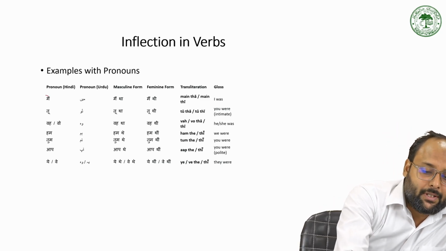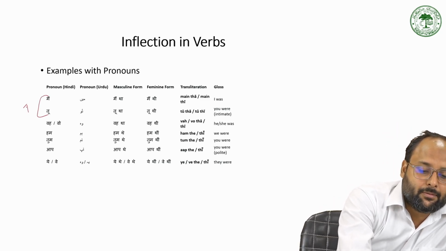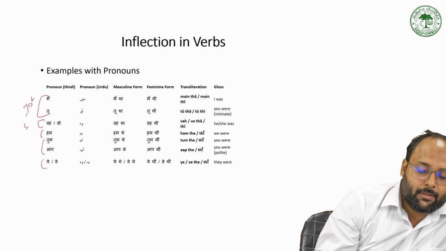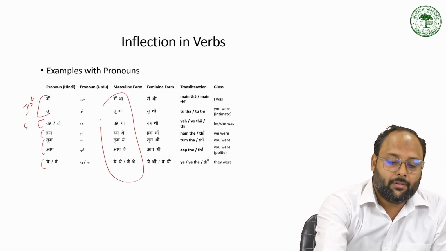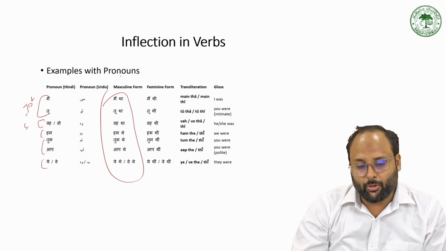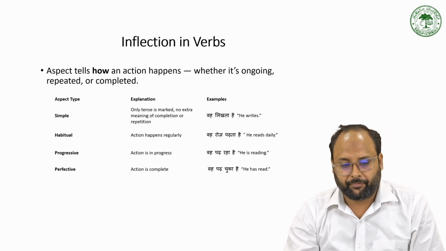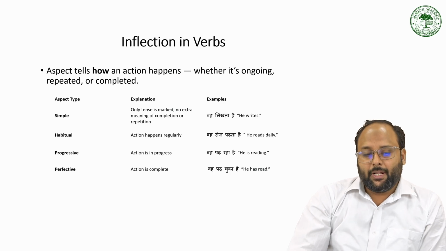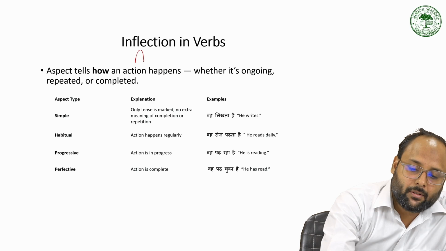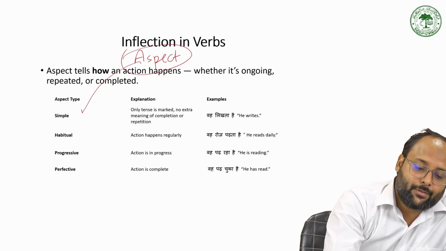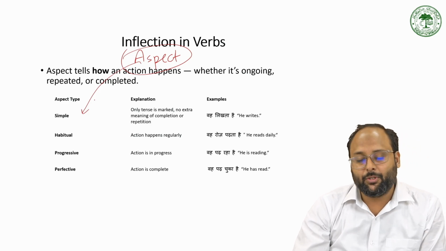So these things we have already discussed in terms of person, like it is the first person and it is the second person, it is of first person plural, it is the second person and it is the third person. So we have different types of inflection in the main verb according to the pronouns, in terms of person. And we have also some types of inflection in the verb according to the aspect. There are four types of aspect discussed here: simple, habitual, progressive, and perfective.